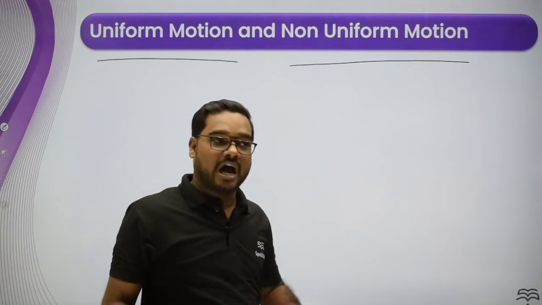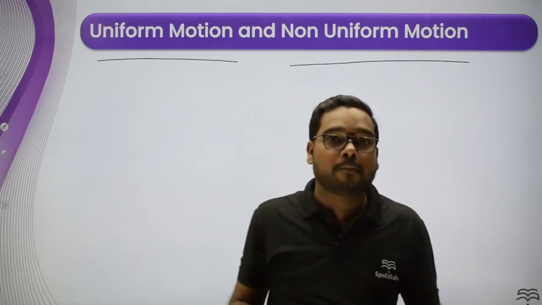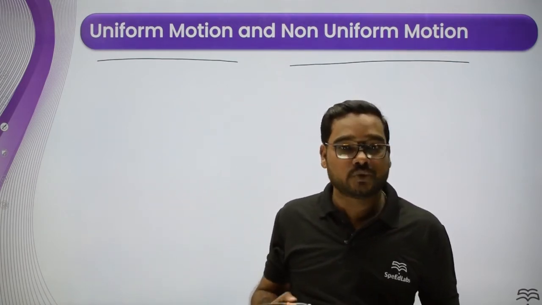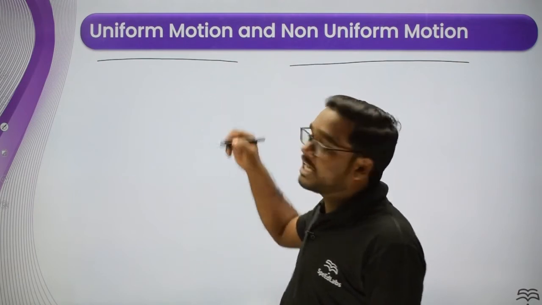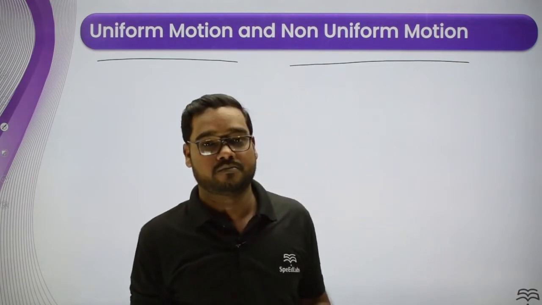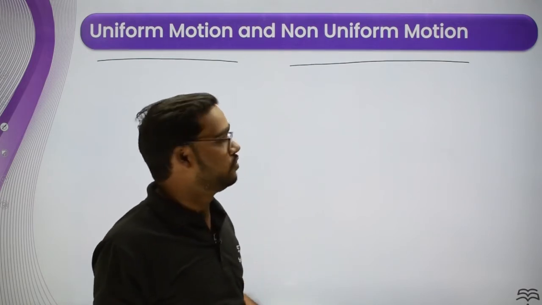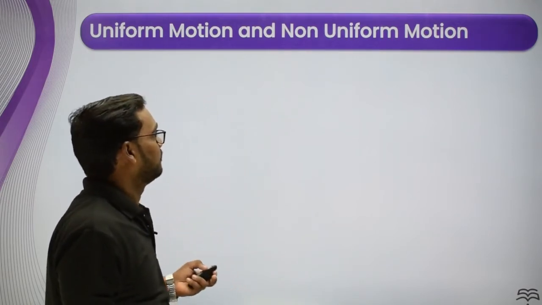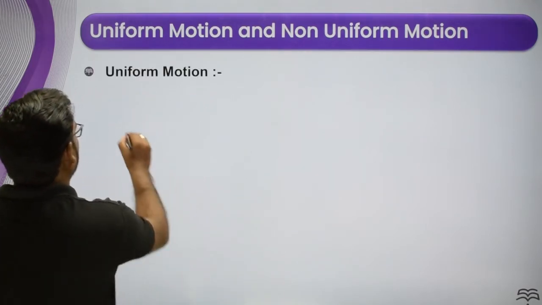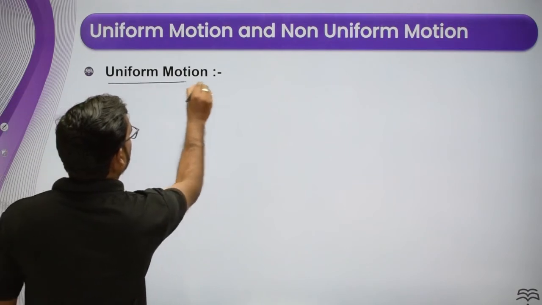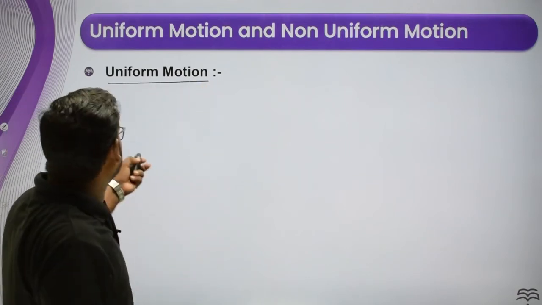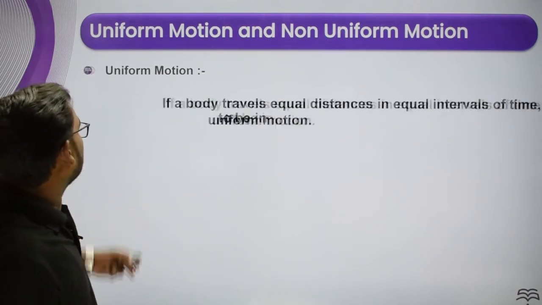Till now you are aware of motion. Now you need to tell me whether the motion is uniform or non-uniform. How to say this motion is uniform and this motion is non-uniform? Now you can see over here. We have first the uniform motion, which we are going to discuss first.